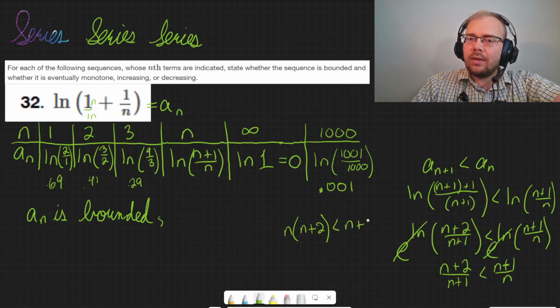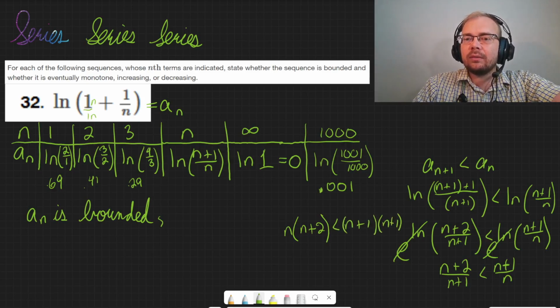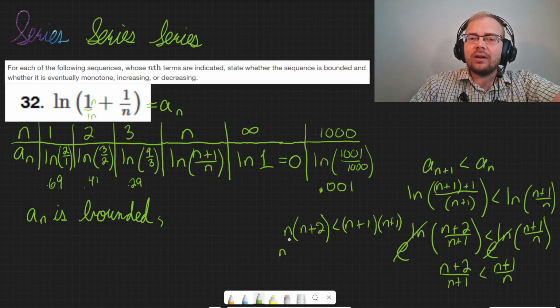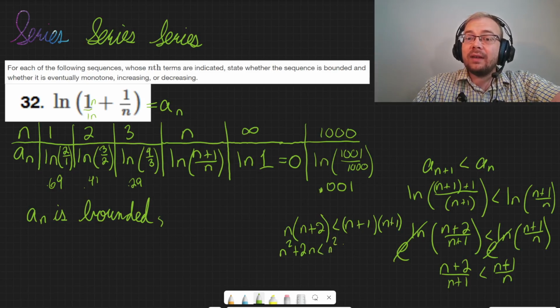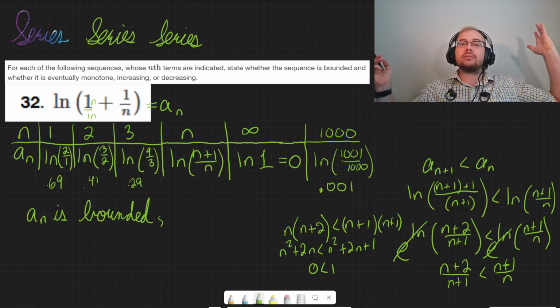And then we have n plus 1 times n plus 1, or n plus 1 squared. I'm just going to write n plus 1 n plus 1, because I'm going to FOIL these out. I'm going to distribute and FOIL: n squared plus 2n less than n squared plus n plus n plus 1, so plus 2n plus 1. So look at that. We end up with 0 is less than 1, which is true for all n values. So there we go.